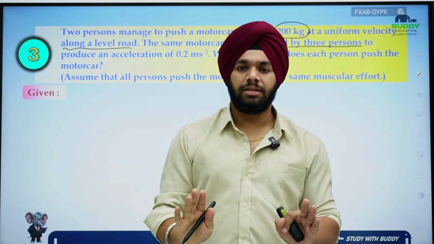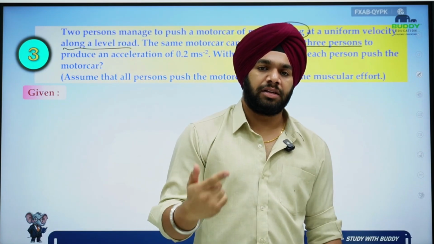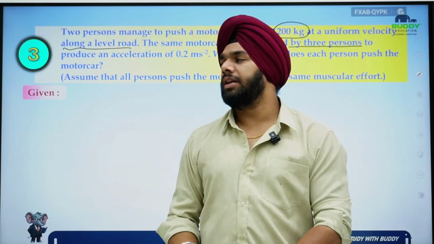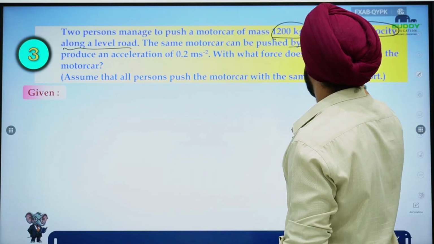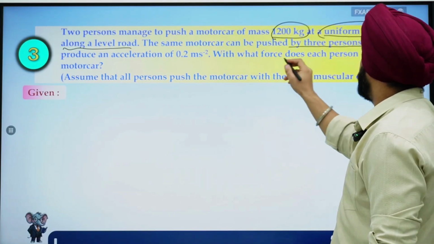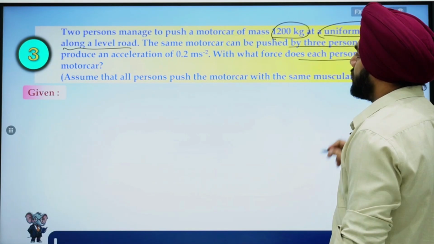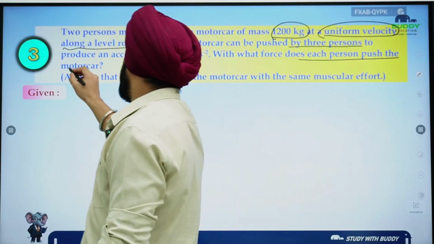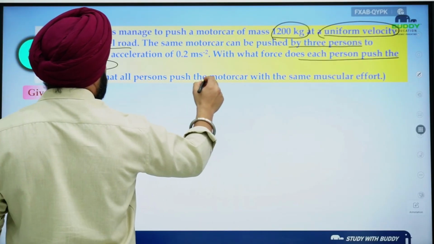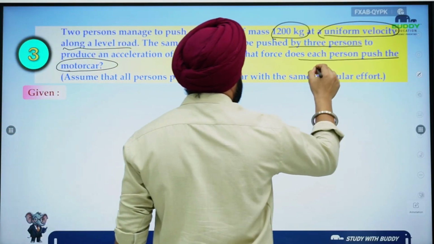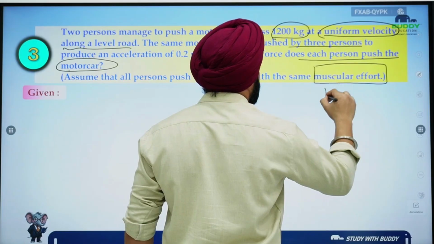If 2 people are applying some force, there must be some acceleration, no? But in the first case, it is clearly mentioned that it moves at a uniform velocity, okay? With what force does each person push the motor car? Now we have to assume that all the persons push the motor car with the same muscular effort. So muscular effort is basically the muscular force.